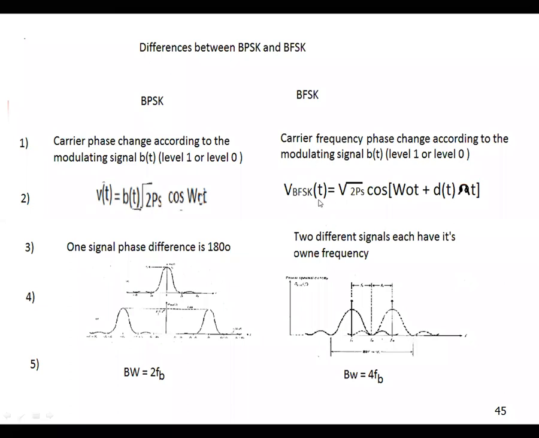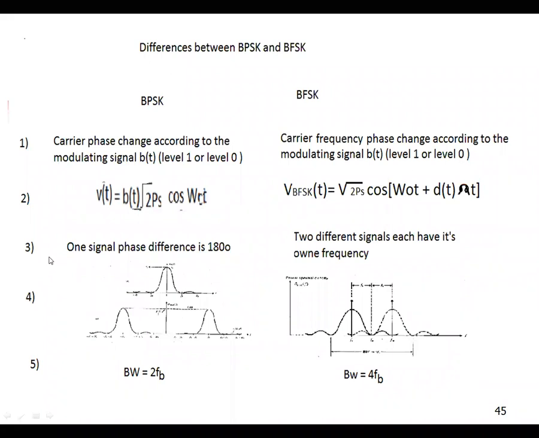What is the mathematical equation of BFSK? V BFSK is equal to root 2 Ps cos of omega naught t plus d of t omega t, where d of t is the binary data. Now d of t is equal to plus 1 gives omega naught plus omega, and d of t is minus 1 gives omega naught minus omega. Where omega naught is the carrier frequency and omega is the deviation frequency. Okay, this is the mathematical equation.